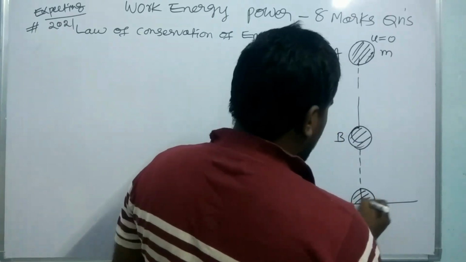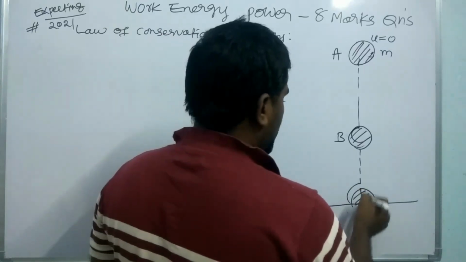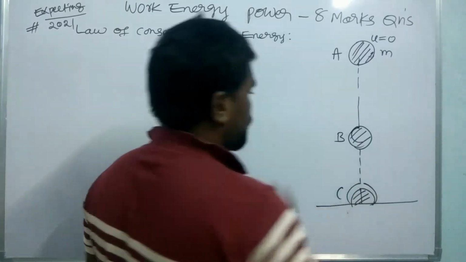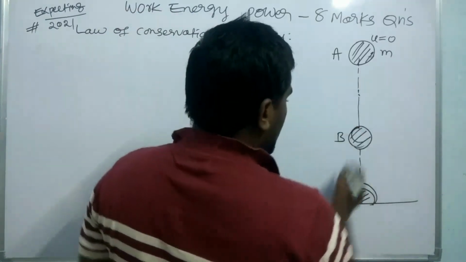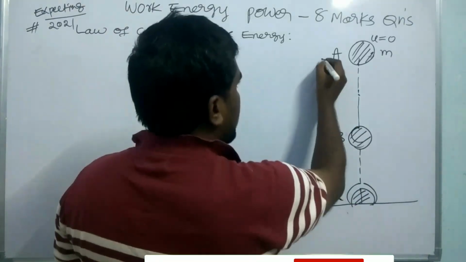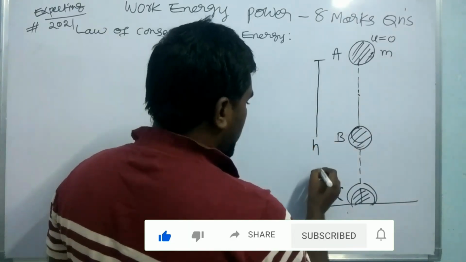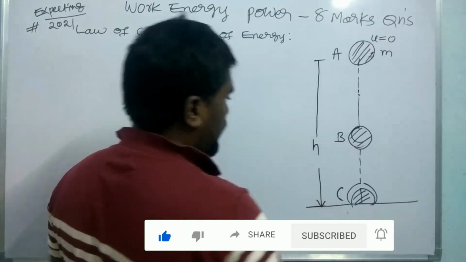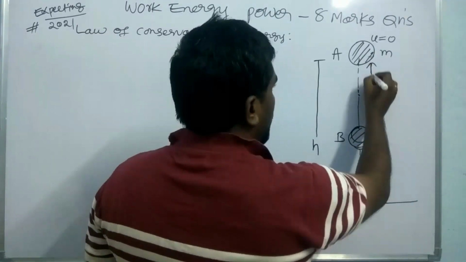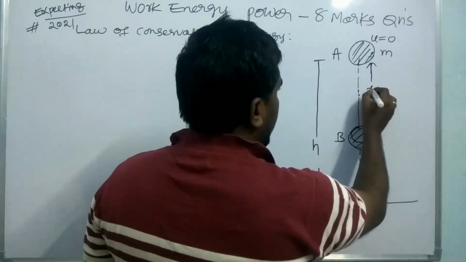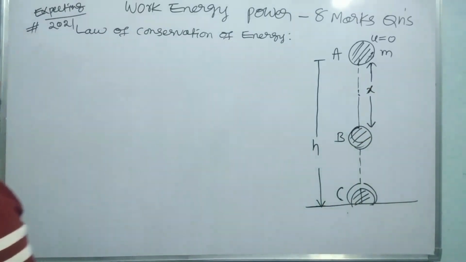Finally it reaches the earth, the ground point. So this is the point C. Here the total height from the ground at first is h. It is located at height h. After traveling a distance x, it has reached the point B.